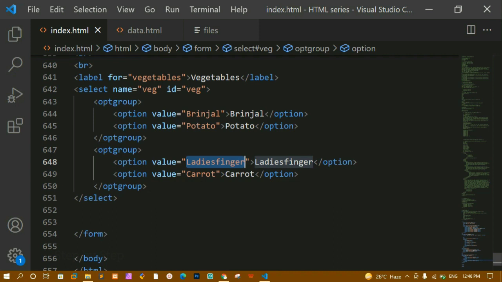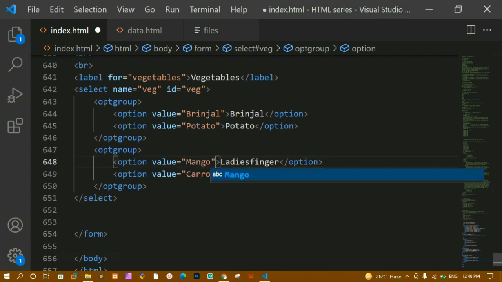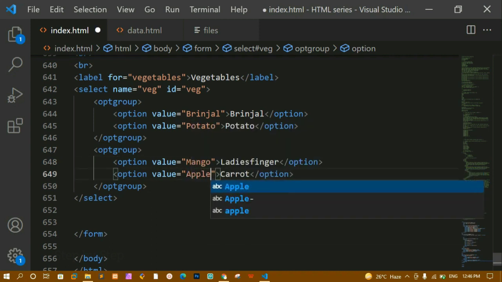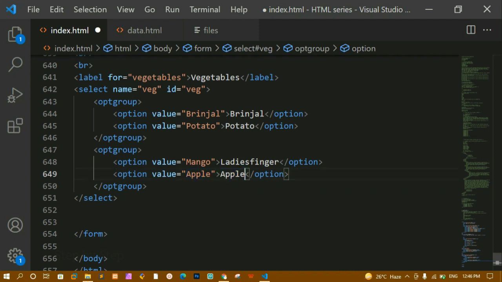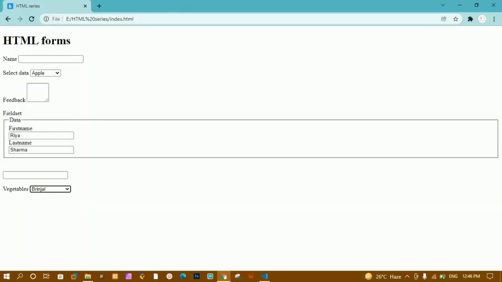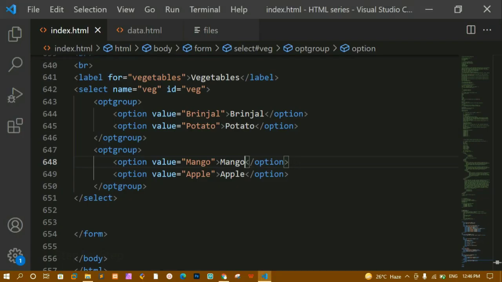Now here instead of this, let me just write here mango, and here I'll be writing apple. I'll copy apple, I'll paste here, I'll copy mango, I'll paste here. I'll save this, I'll refresh this one. Now you can see this is the vegetable section and this is the fruit section. Now for this opt group you can just give the label here. Now here I'm just going to give one label.